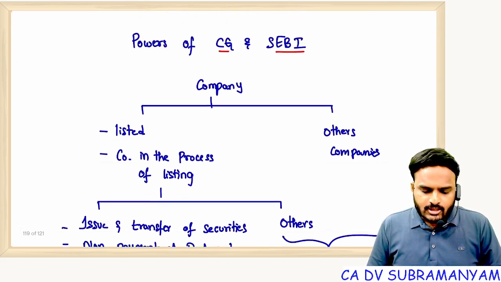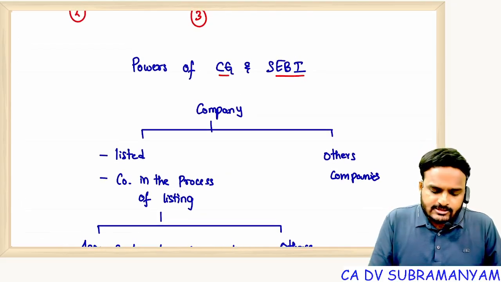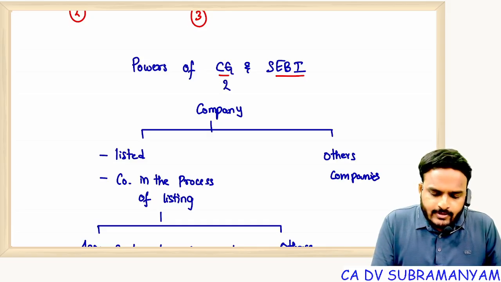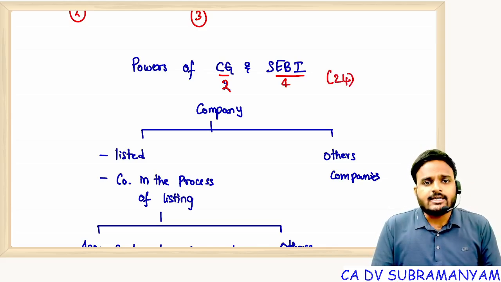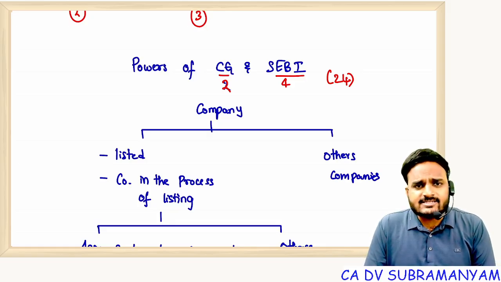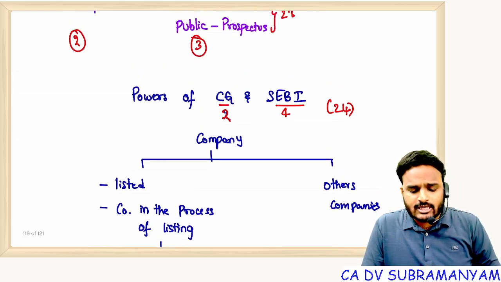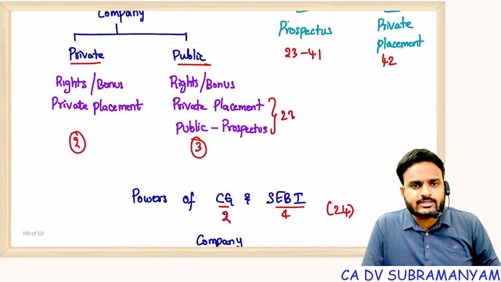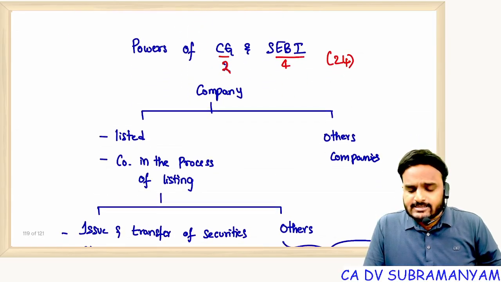Getting my point? Now, coming to the authorities, we had two authorities, CG and SEBI. CG, two letters, SEBI, four letters, and this is section 24. Original section 24 is powers of SEBI, but for remembering section numbers, yes, I added CG. Getting my point? CG, two letters, SEBI, four letters, 24. So tell me, what is section 42? Private placement. 23, prospectus and private placement. 24, powers of CG and SEBI.